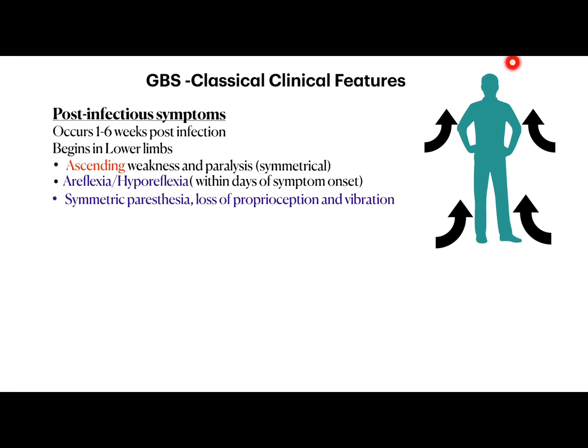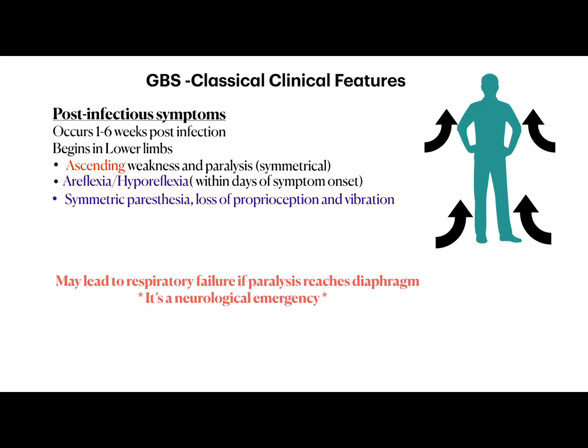There may be areflexia or hyporeflexia, as GBS typically involves the lower motor neuron. There may be symmetric paresthesia, and loss of proprioception and vibration. When this ascending weakness involves the respiratory muscles, there may be respiratory failure. So this is a neurological emergency and we should treat it promptly.